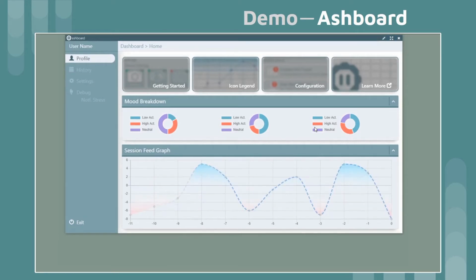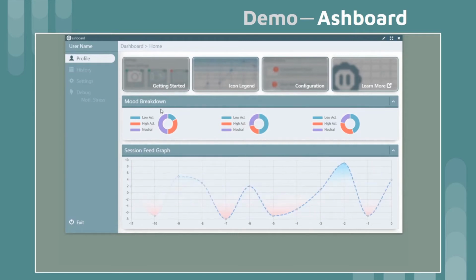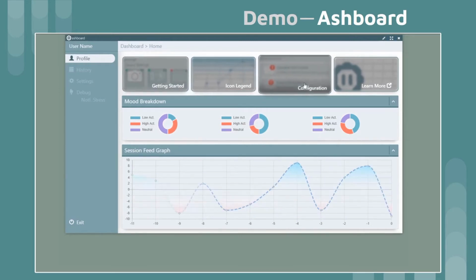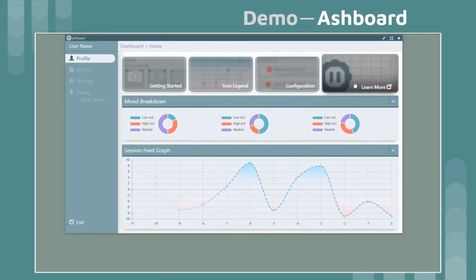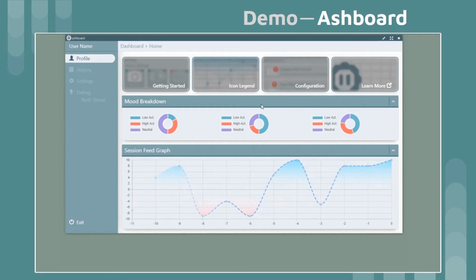So there's three main components on this profile page, which is the first page you are booted into. You have our quick links, our mood breakdown, and our session feed graph. These quick links are simply documentation, helping the user understand how to work the dashboard. The mood breakdown is our last three sessions generalized into percentages over the day. For example, on this middle day, I had low activity for roughly 35% of my time on the application.